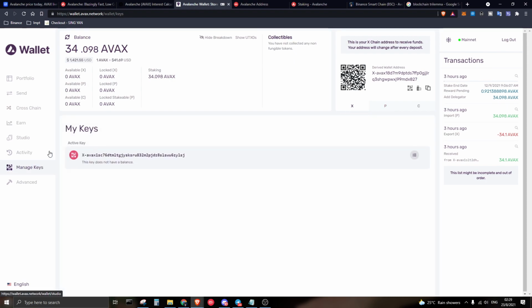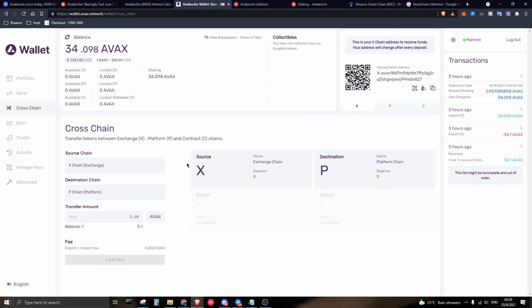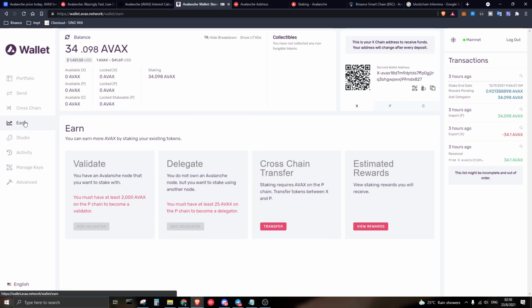Just head over to the option called cross chain. Once you have received funds on your X chain, just click on the cross chain, and the option is very simple. Source chain is basically where you are sending from, which is your X wallet, your X chain, and then you need to choose where you are sending your funds to. So over here you're going to convert your exchange funds into the P chain funds. Just click on this, and then click on the maximum amount that you want to, minimum 25 to start staking.